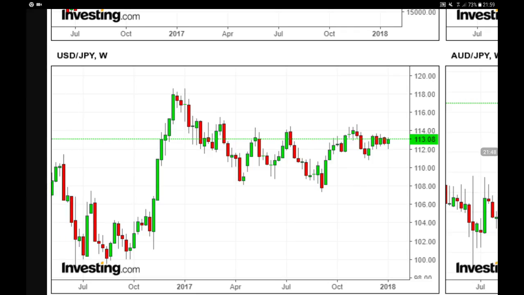Now let's have a look at currencies. That's your US dollar versus the Japanese yen over here. Also the Japanese yen in a trading range. You see one time, two time, three time resistance at 114, support at 112, and lower support at 110, one time, but 108, yeah, that's another key support over here, 108. You see the resistance over here at 110. So now the support is coming into play, that's this one.